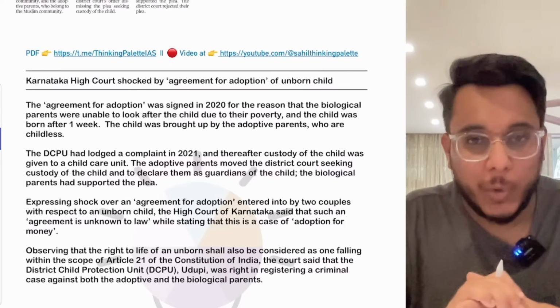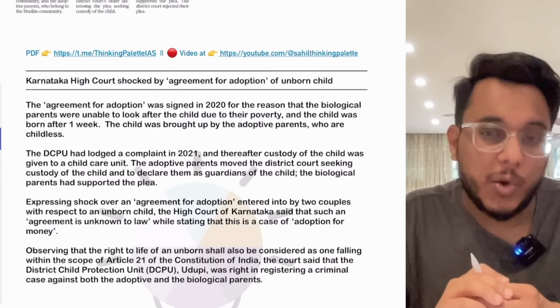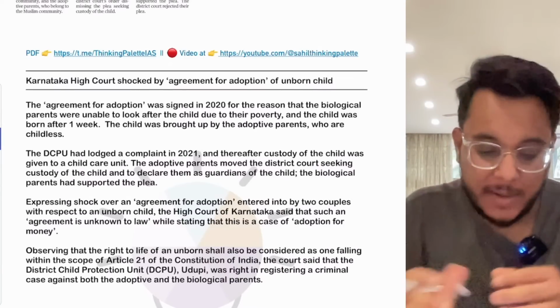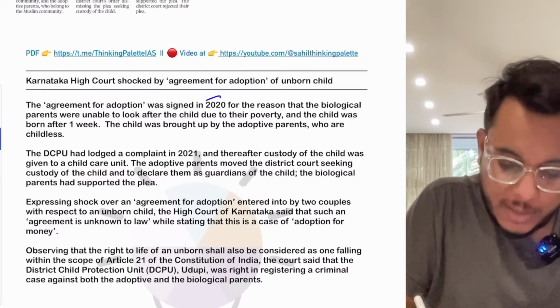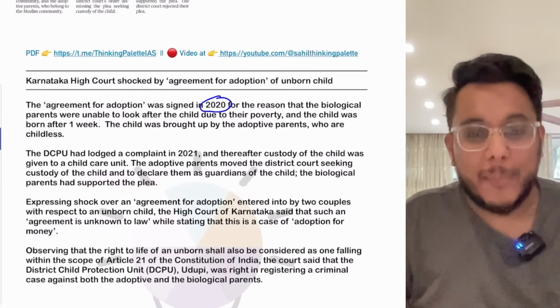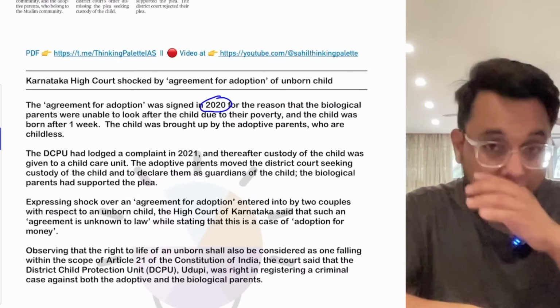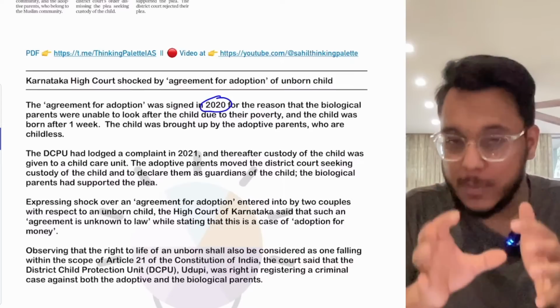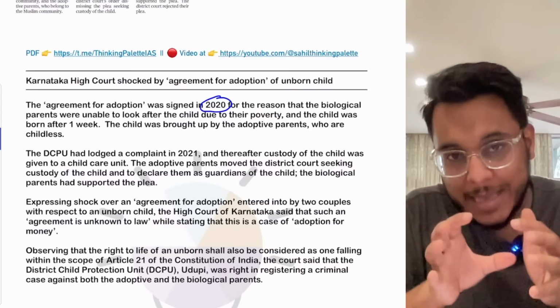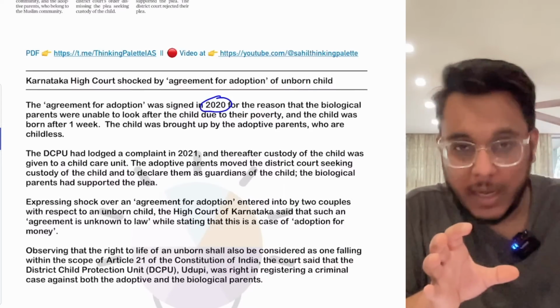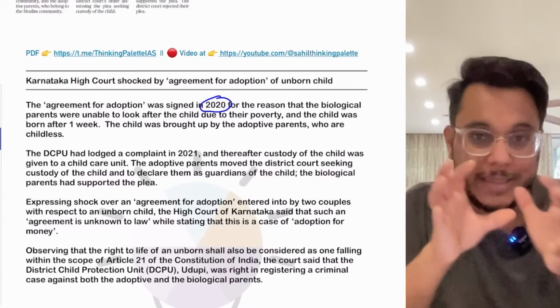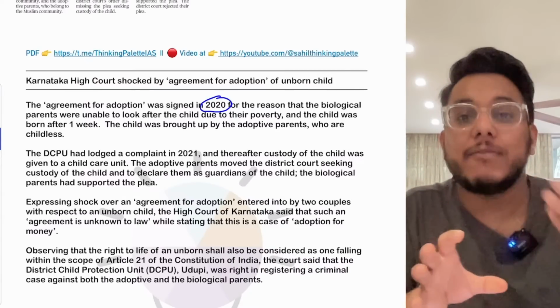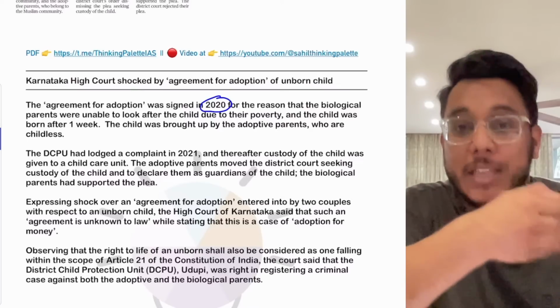The Karnataka High Court took cognizance of one particular matter that happened in 2020 in Karnataka. I'll tell you in very simple words. In 2020 in Karnataka, one Muslim married couple signed an agreement with a Hindu married couple that the Muslim couple will give the child that will be born to them to the Hindu couple.